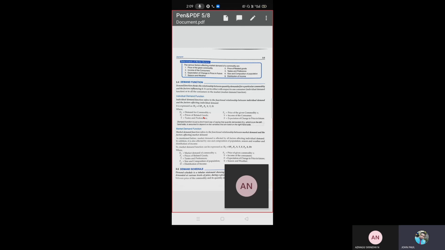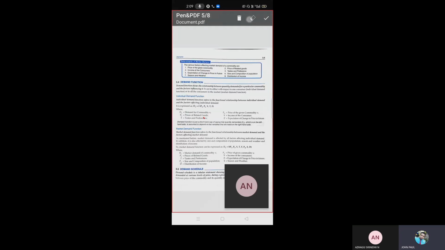Now, demand schedule. What do you mean by schedule? A timetable is also a schedule. Today is Monday: first period economics or business, second period accounts, third period business, fourth computer, fifth English. This is a timetable per day, and it is also called a day schedule.